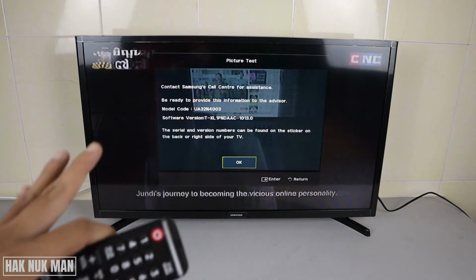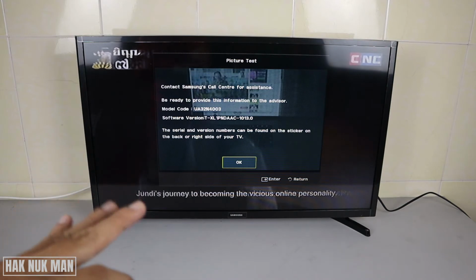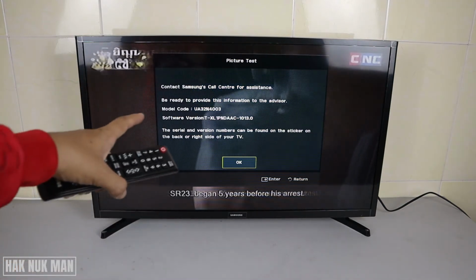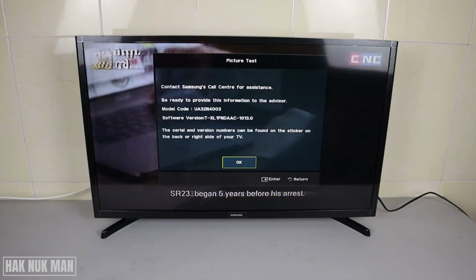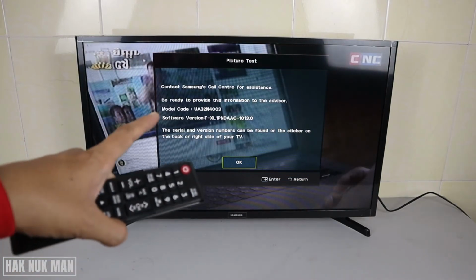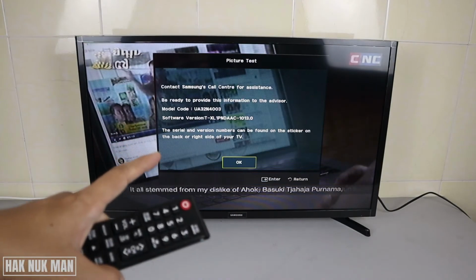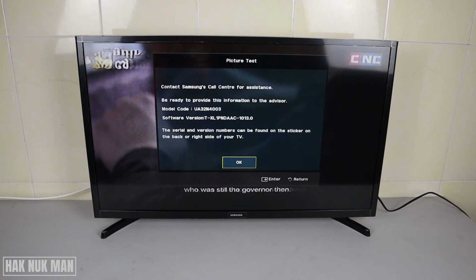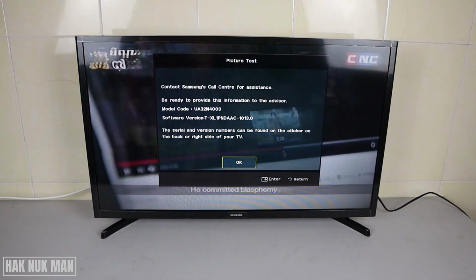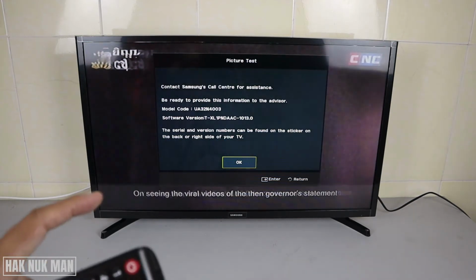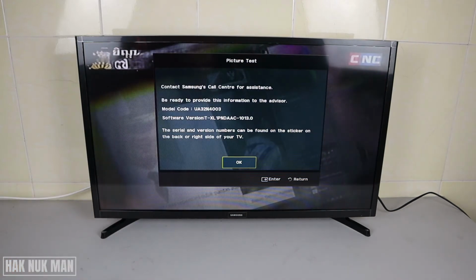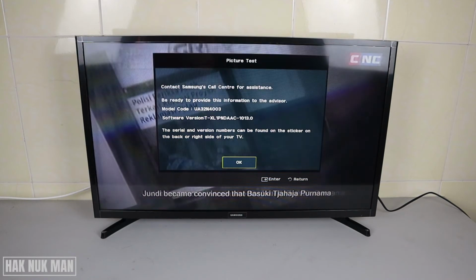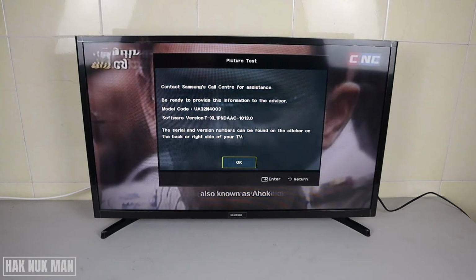And now you can see the details of your TV. There is the model code, software version, and serial number. On the back of the TV you can see the nameplate that is stuck on the TV, and you can take a photo of this image and send it to your dealer or service to get the information of the TV.